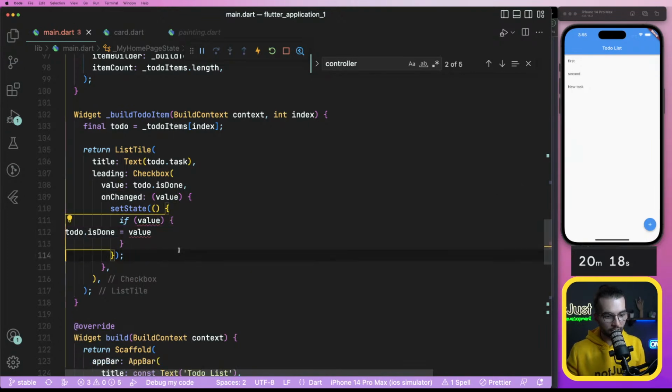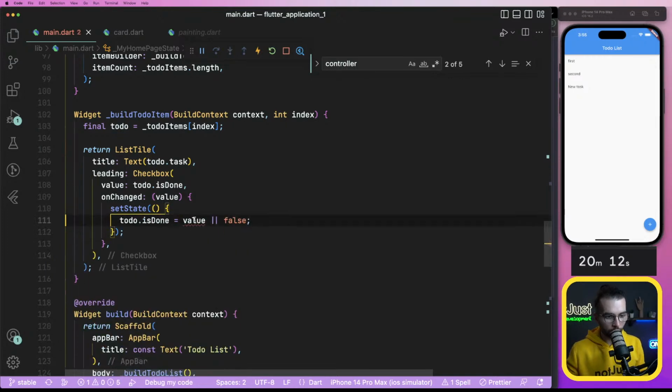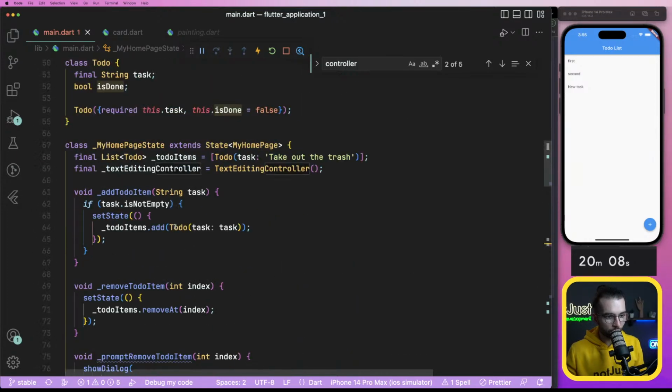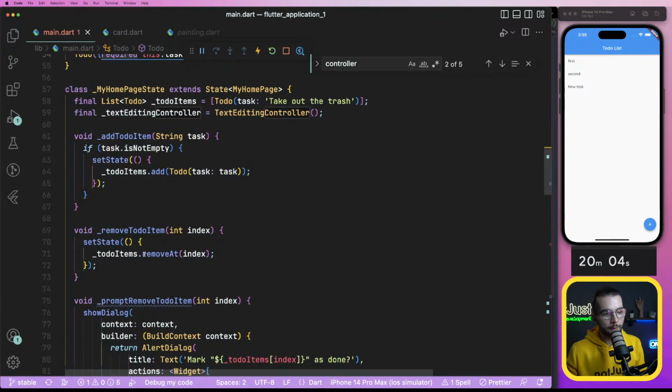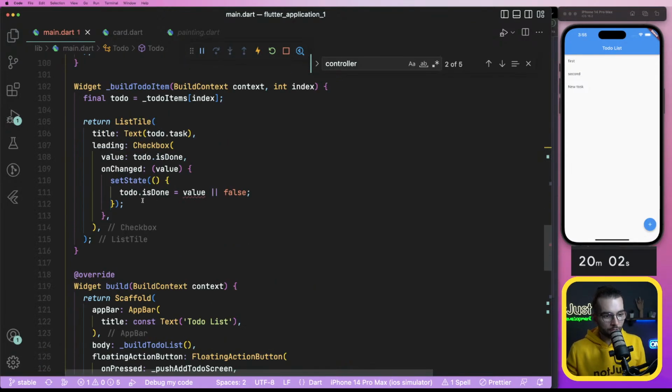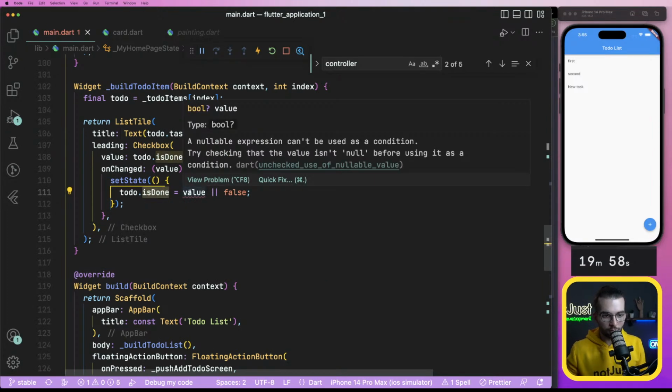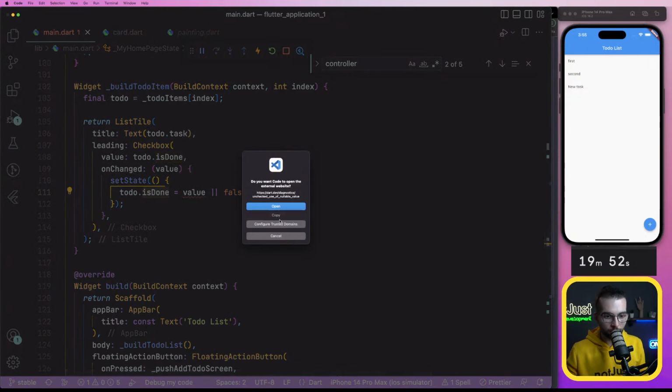Will you understand it? You don't. Need to cast it somehow. So is done. How do you define that is required? Like this, required. To-do is done value. Unchecked use of nullable.